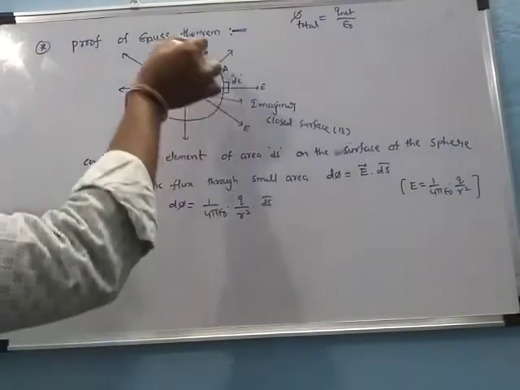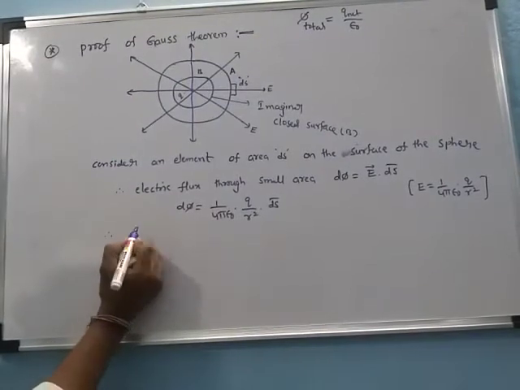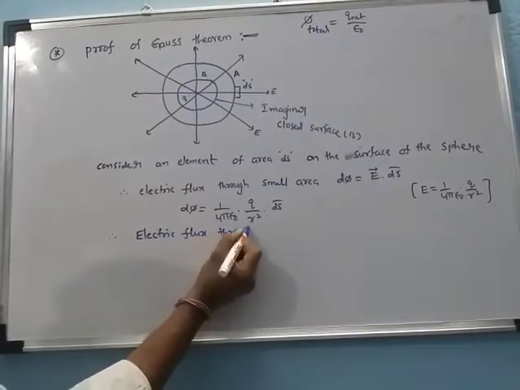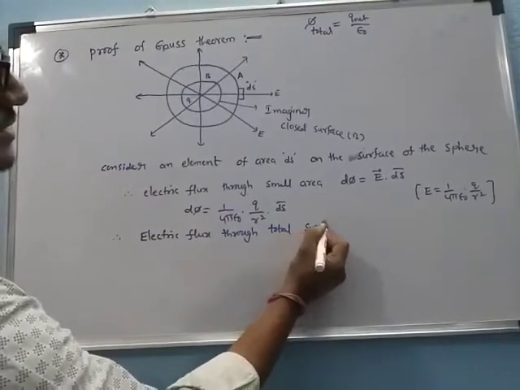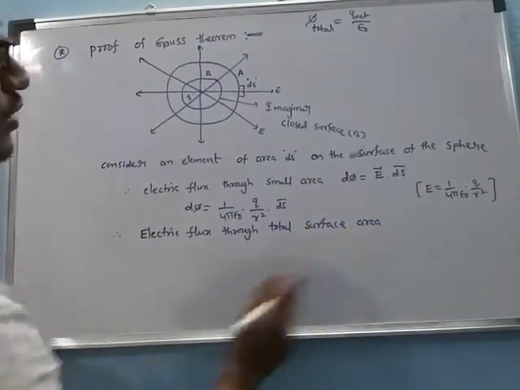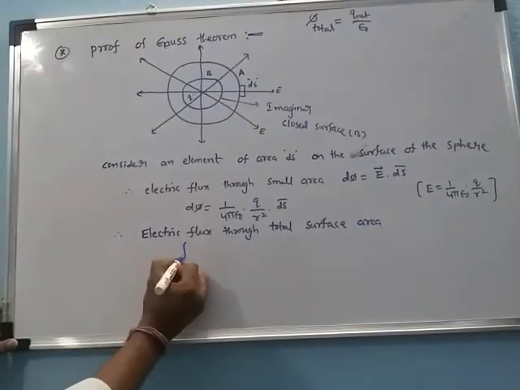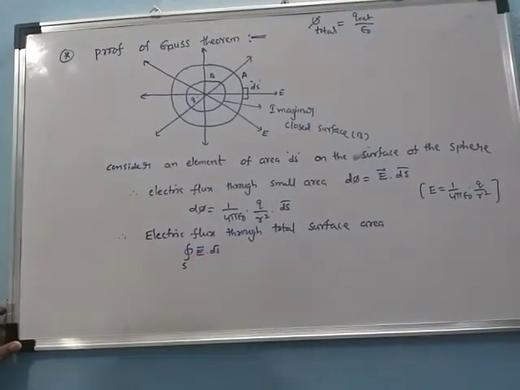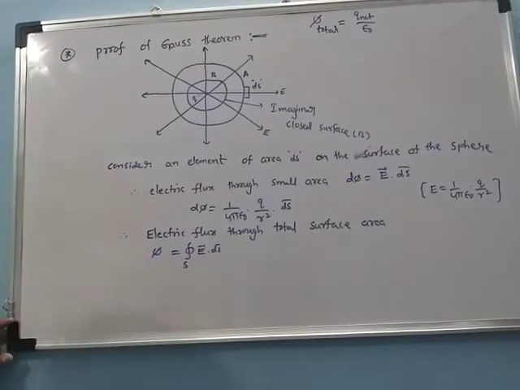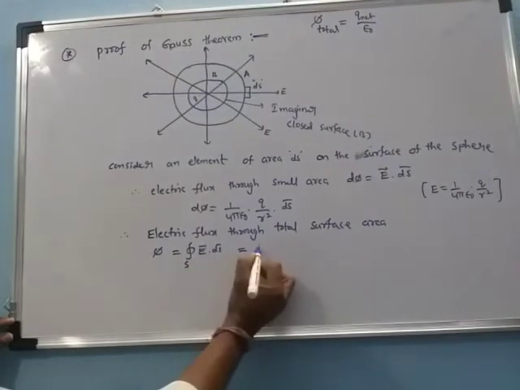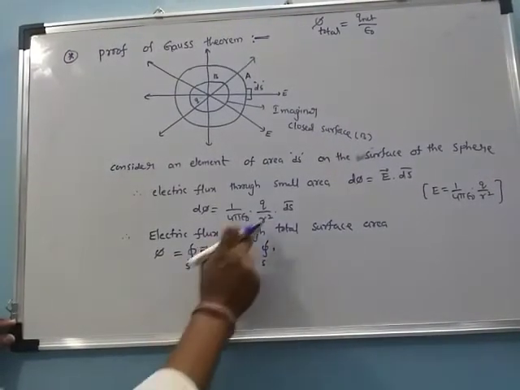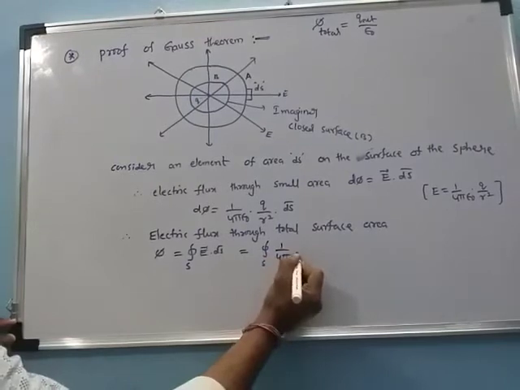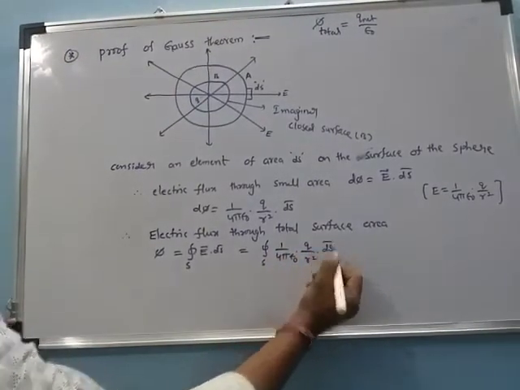But we can find the total over the whole area. The total electric flux through the total surface area is the integration over the surface S of E bar dot ds bar, which equals 1 by 4 pi epsilon naught q by r square into ds bar.